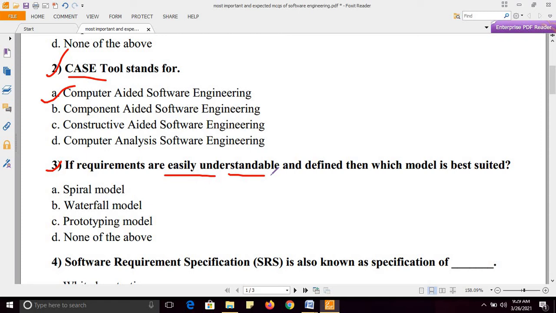Whether it is spiral model or waterfall model or prototyping model. So if requirements are easily understandable and defined, then waterfall model is best suited.